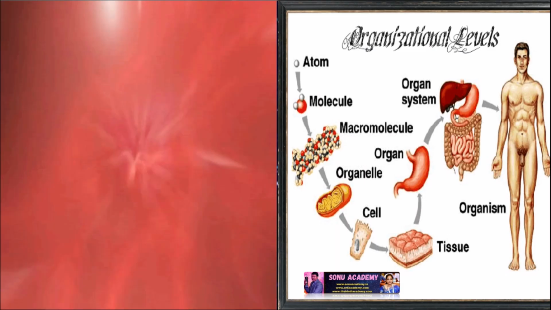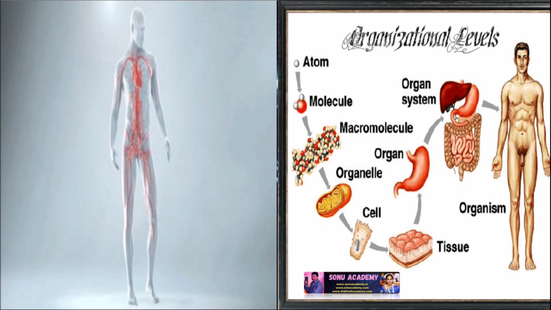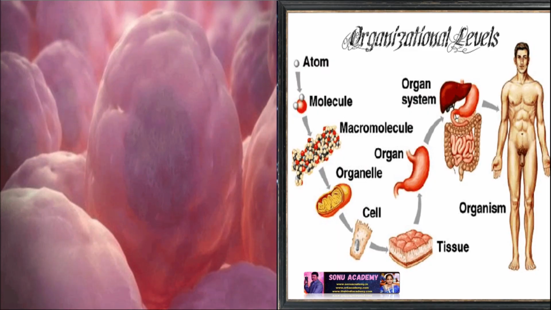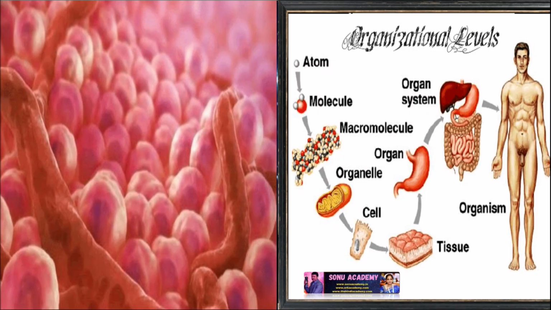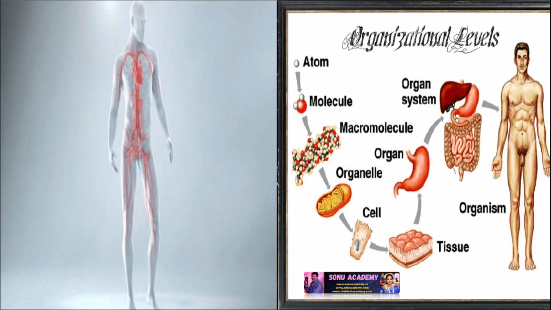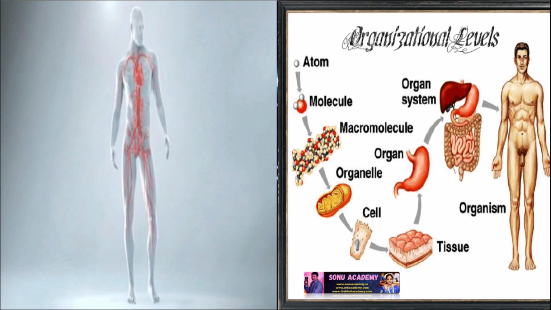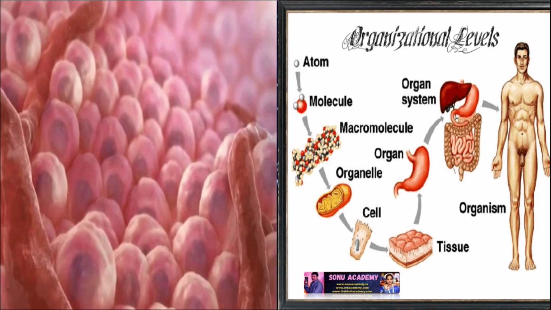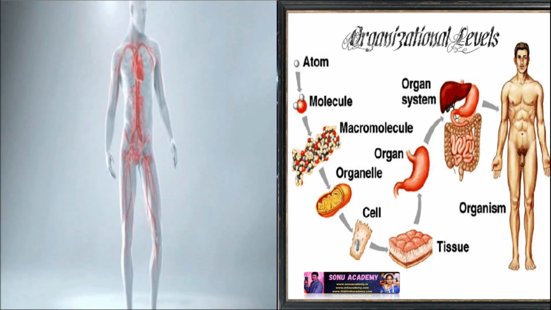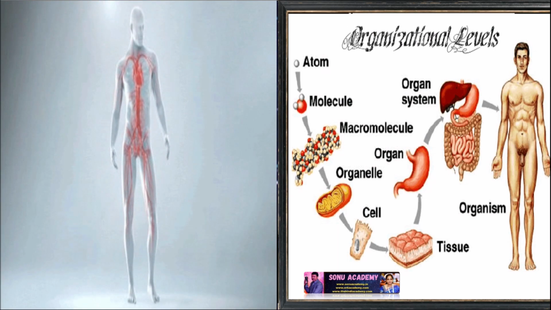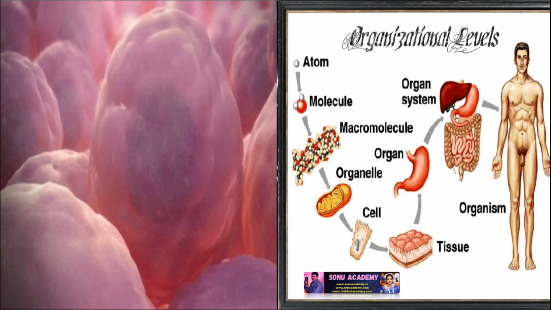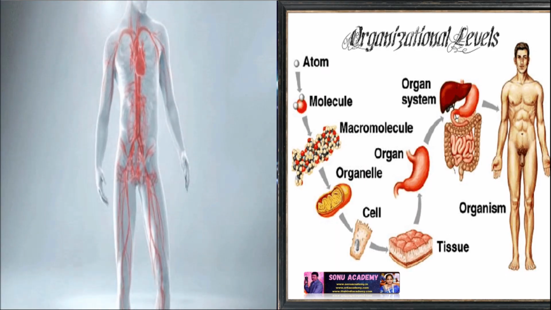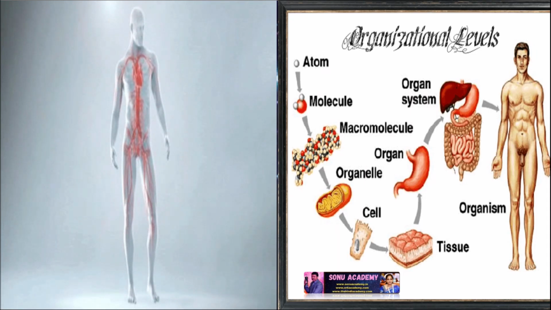Children, you may be surprised to know that all complex animals consist of only 4 basic types of tissues. These tissues are organized in specific proportions and patterns to form an organ like stomach, lung, heart, and kidney. When two or more organs perform a common function by their physical and/or chemical interaction, they together form an organ system. Example: digestive system, respiratory system, etc. So, cells, tissues, organs, and organ systems split up the work in a way that exhibits division of labor and contributes to the survival of the body as a whole.